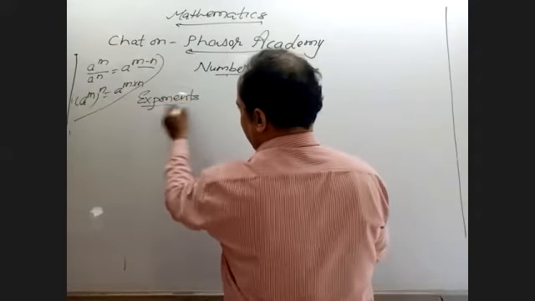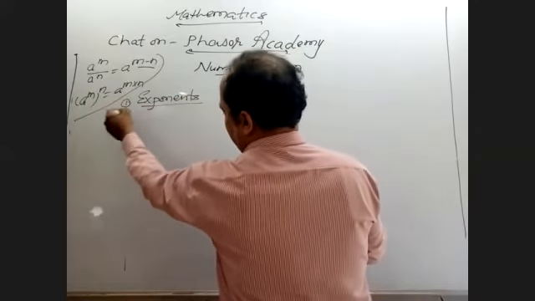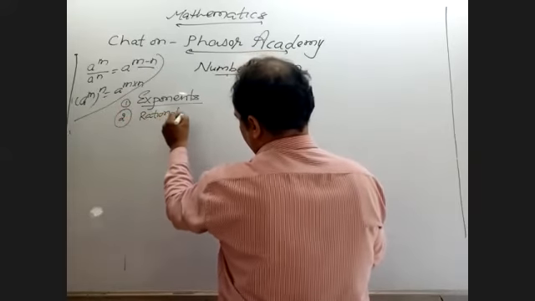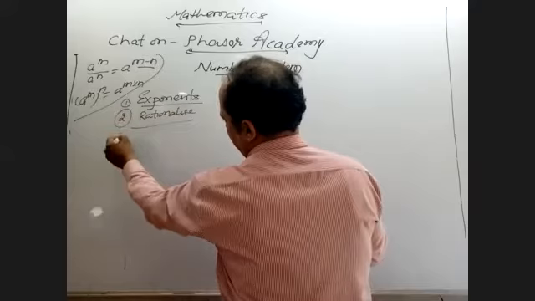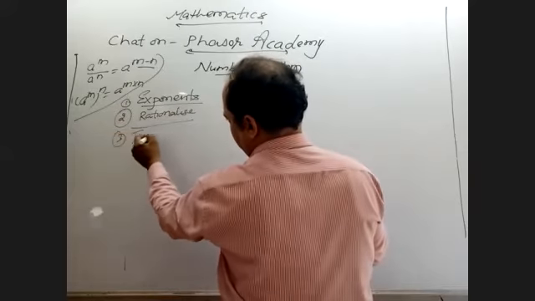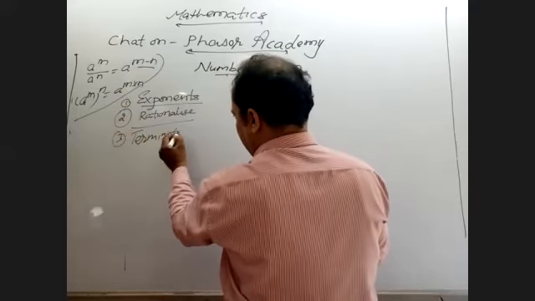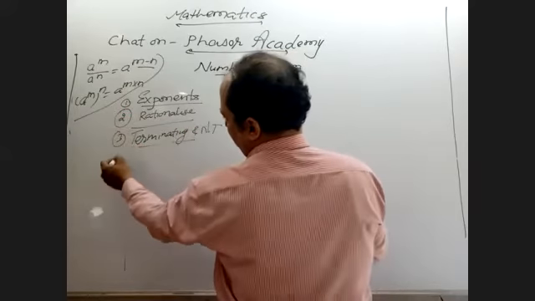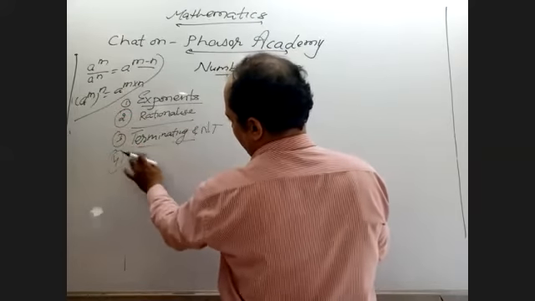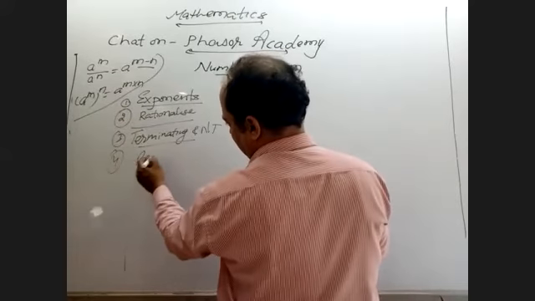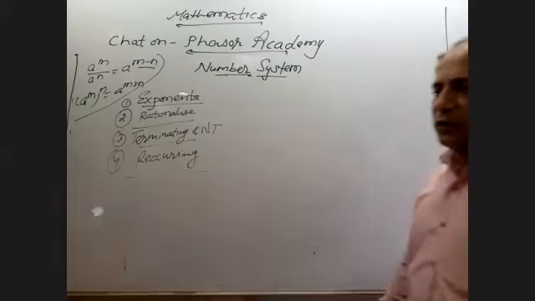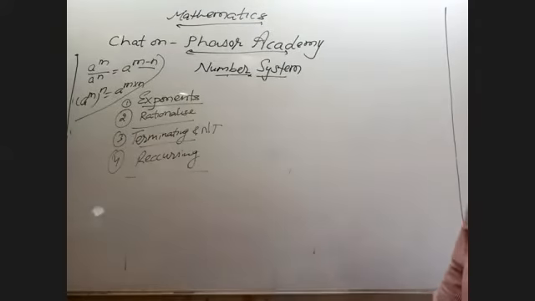And another thing is, first and second, rationalize the terms. Rationalize. And third, terminating as well as non-terminating. Fourth, fractional questions, recurring, that is what I'm saying. Okay, these four things you have to focus on in this unit.